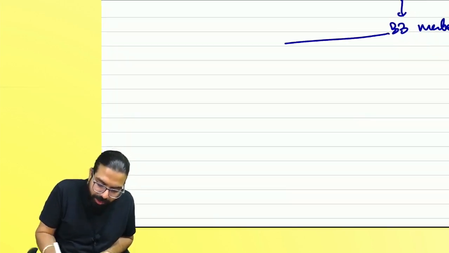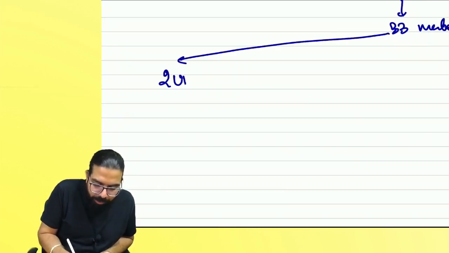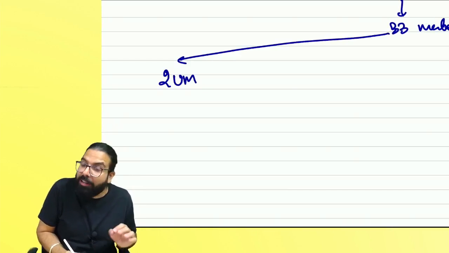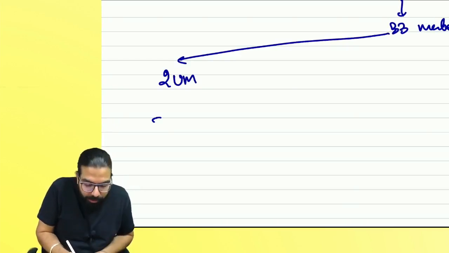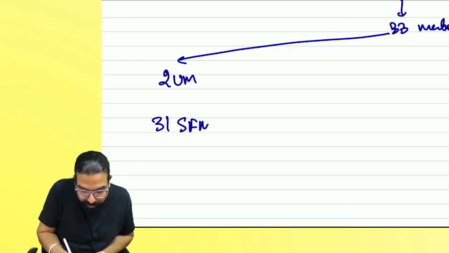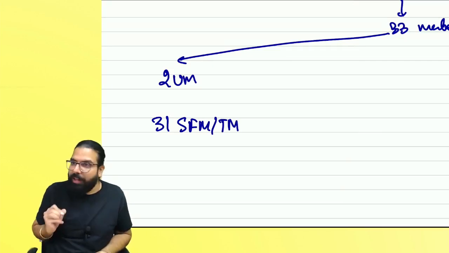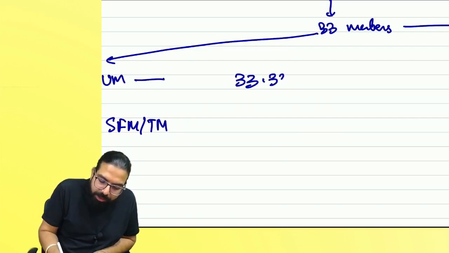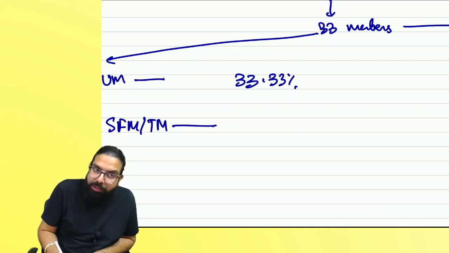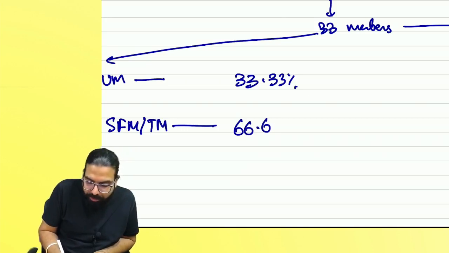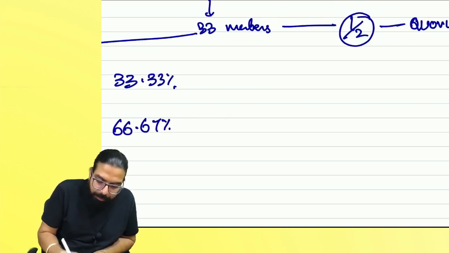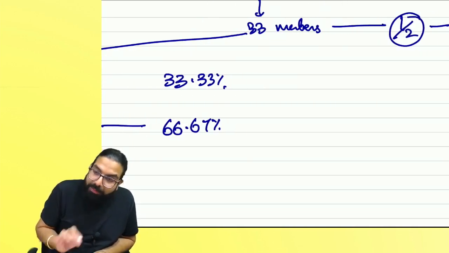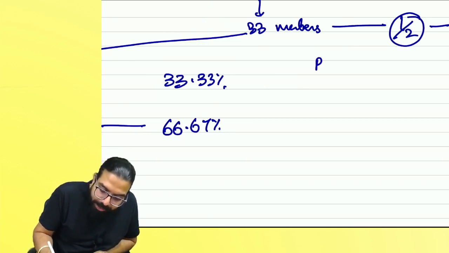Now, out of these 33 members, how many are Union members? 2 Union members. How many are state finance ministers or taxation ministers? 31 state finance ministers or taxation ministers will be there. Yes, everyone. Now, always remember one thing: the 2 Union members' votes have a weight of 33.33%, and these people's votes have a weight of how much? 66.67%. And always remember, it should always be divided by the number of members present and voting.